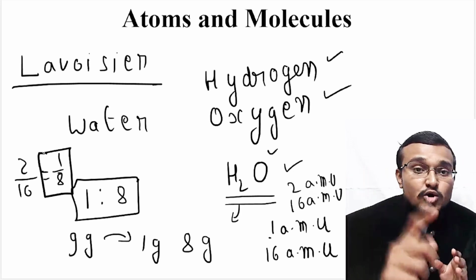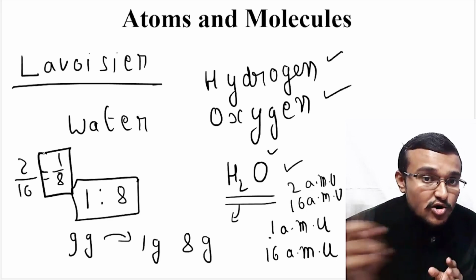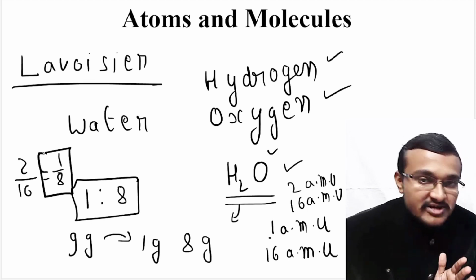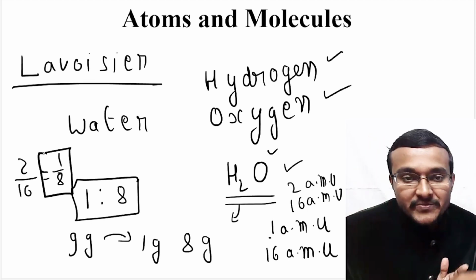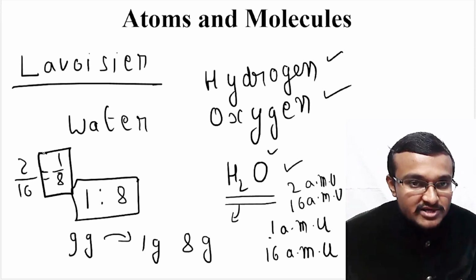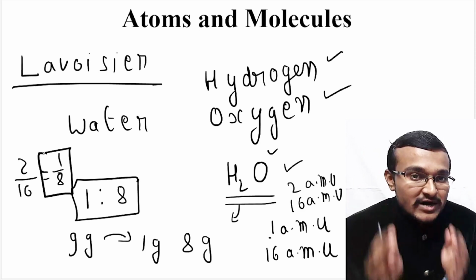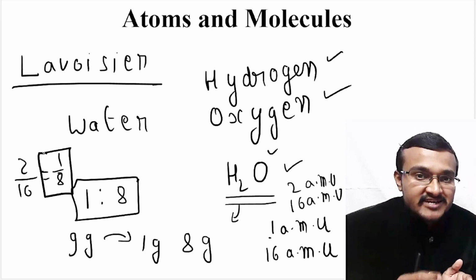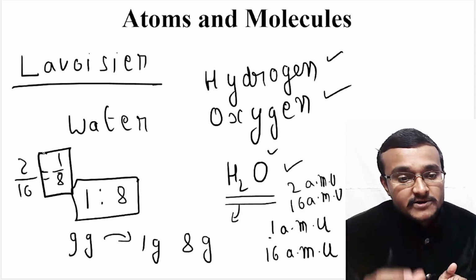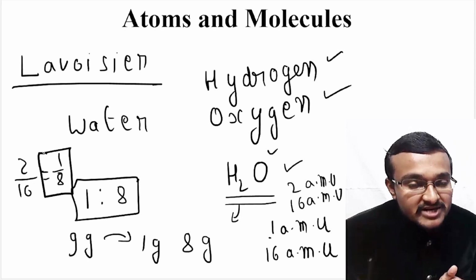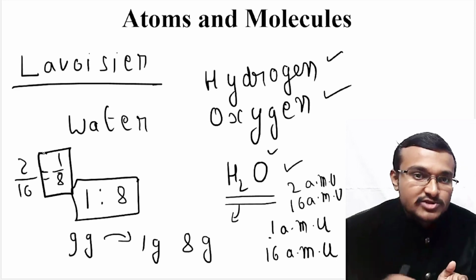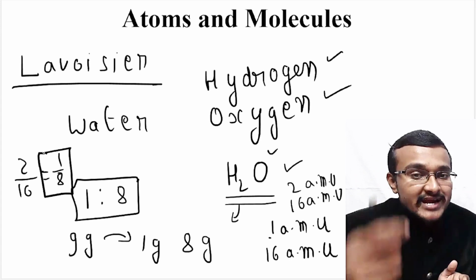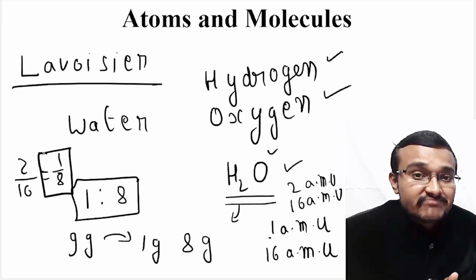That means there will be no H3O3 or H3O or HO3. This composition will not be there. Throughout that water, it will be the H2O combination only. How you got that water doesn't matter. Once the water is formed, once the compound is formed, the composition will be fixed throughout that compound. Here H2O is one compound, so throughout that water, throughout that compound, only H2O will be there, with the 1:8 ratio of hydrogen mass and oxygen mass.